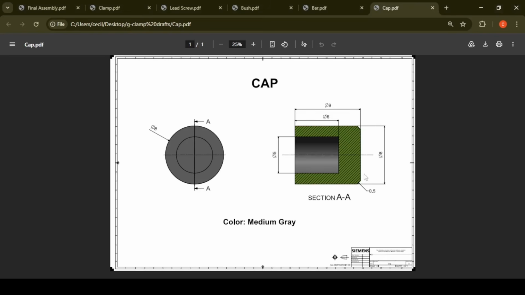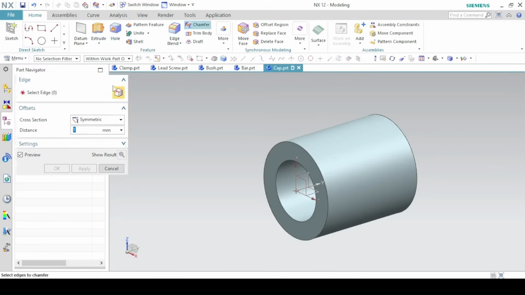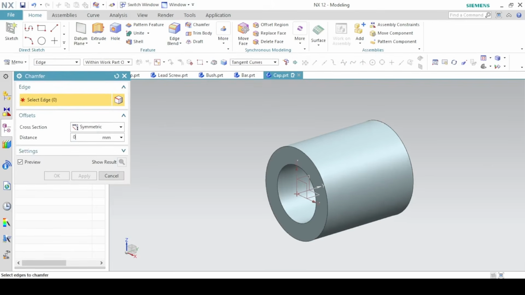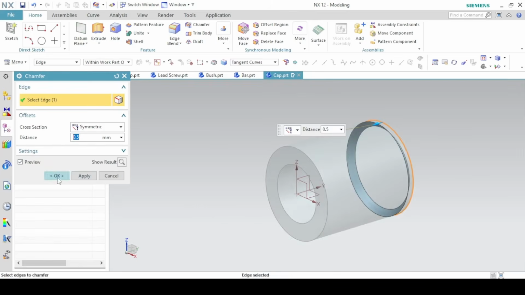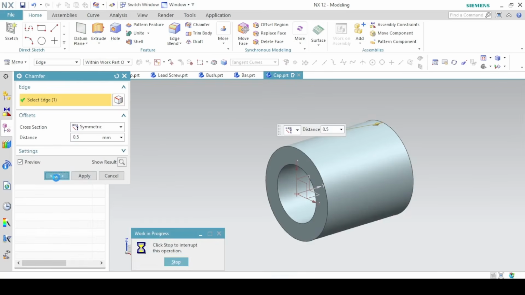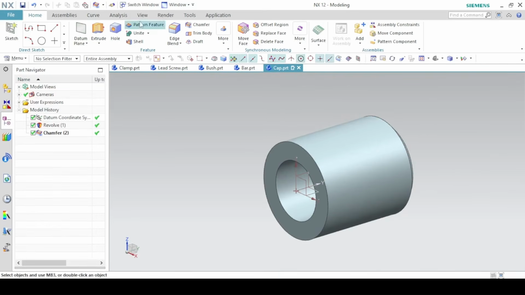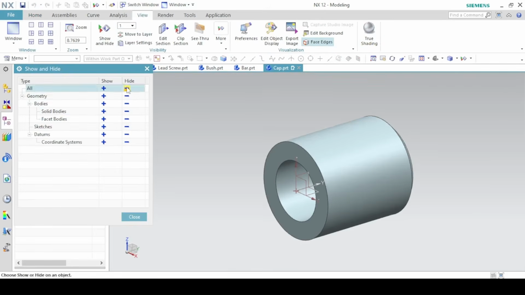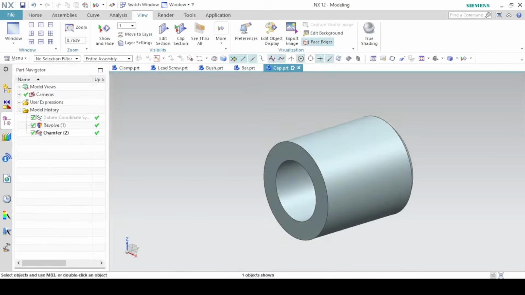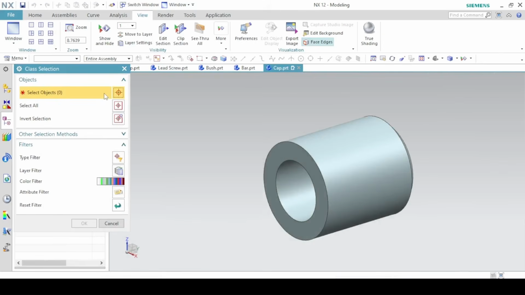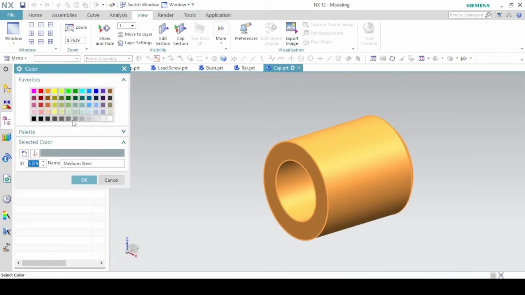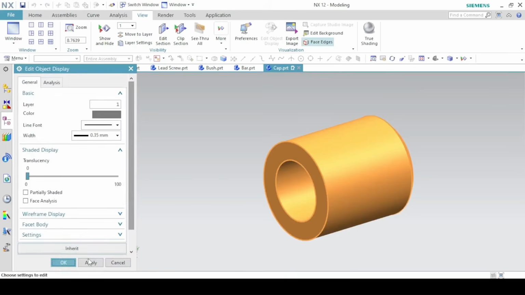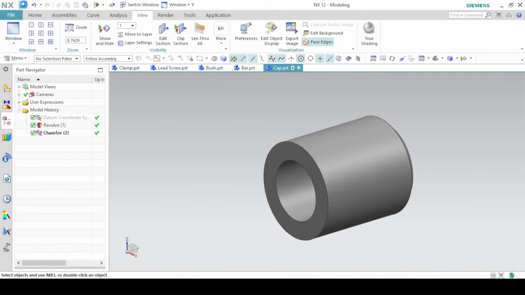And then we have a chamfer of 0.5 millimeters. So chamfer, a symmetric chamfer of 0.5 distance, and click on this edge. Okay. Show only the solid bodies. And then we change the color to medium gray. And save the part.